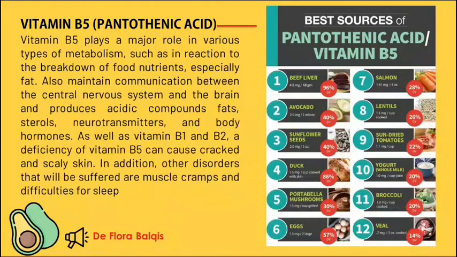Next is pantothenic acid. This vitamin plays a major role in various types of metabolism, such as in the reaction to the breakdown of food nutrients, especially fat. It also maintains communication between the central nervous system and the brain and produces acidic compounds, fat, cerebrals, neurotransmitters, and body hormones.